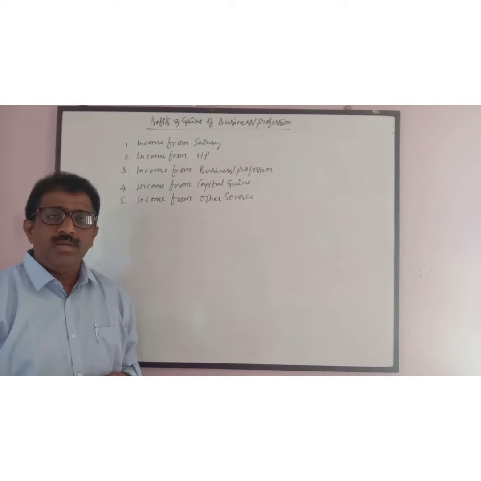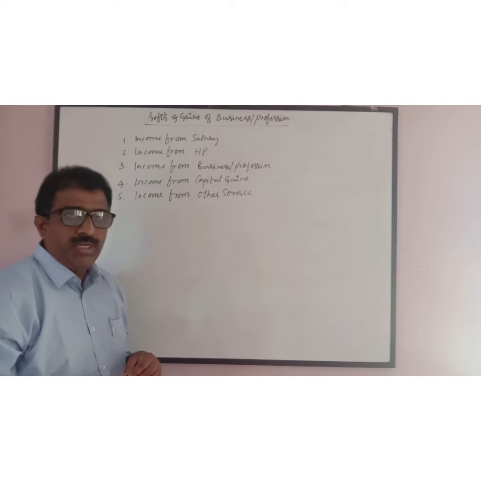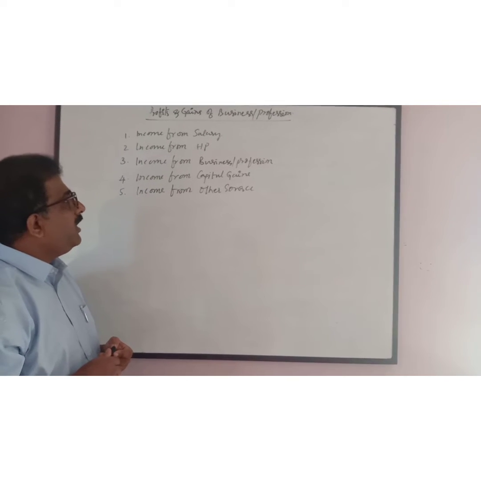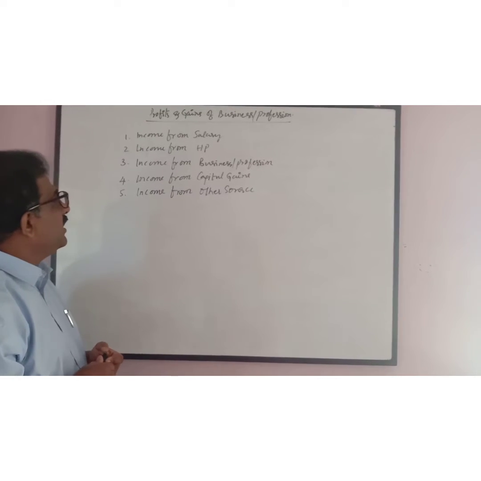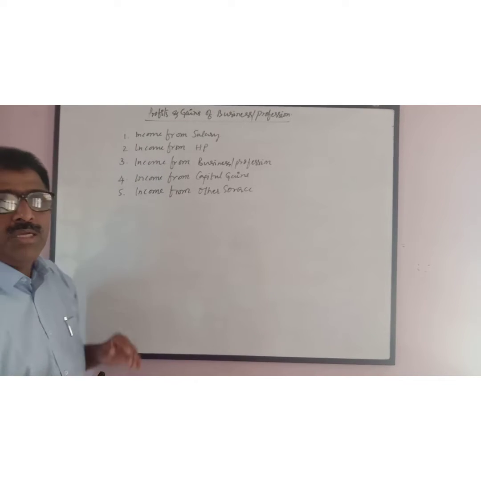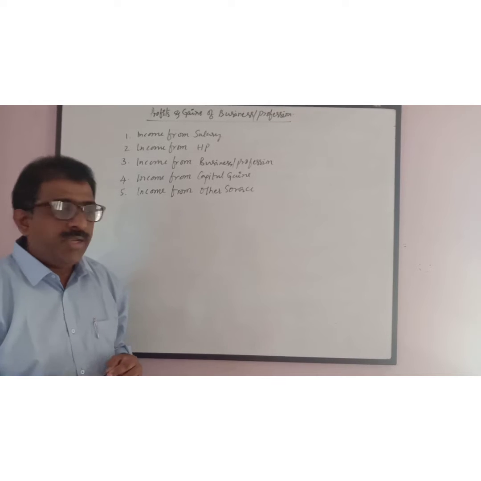Welcome to RV Academy. In my earlier video, I told the various heads of income. That is income from salary, income from house property, income from business or profession, income from capital gains and income from other sources. These are the various heads of income given as per the Income Tax Act of 1961.